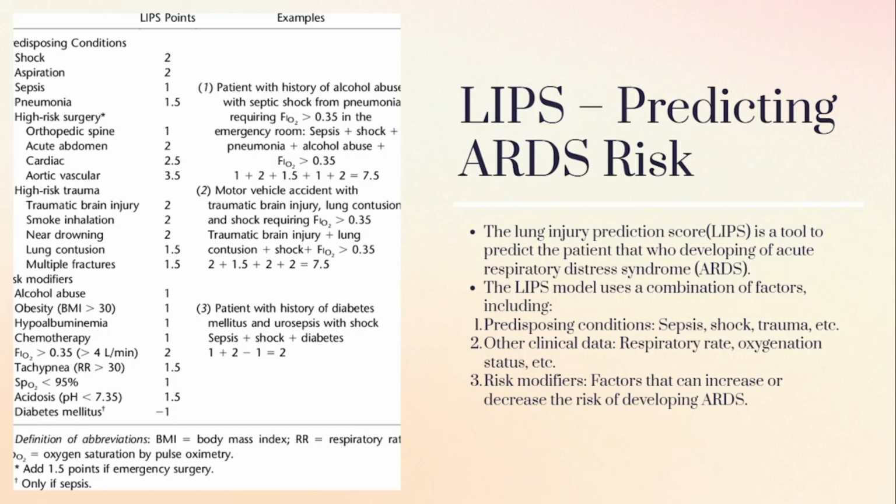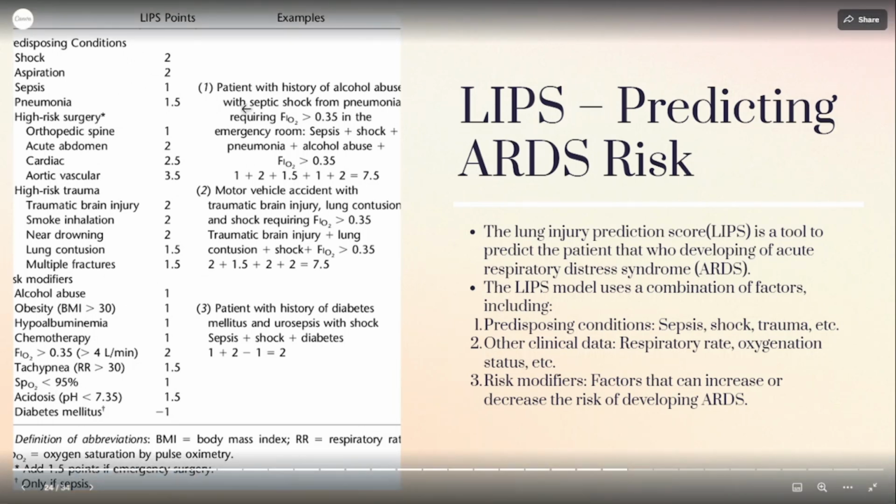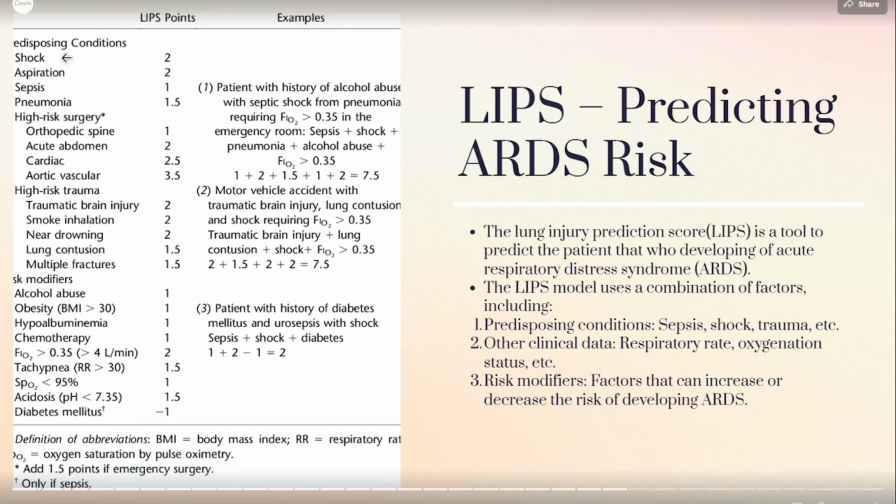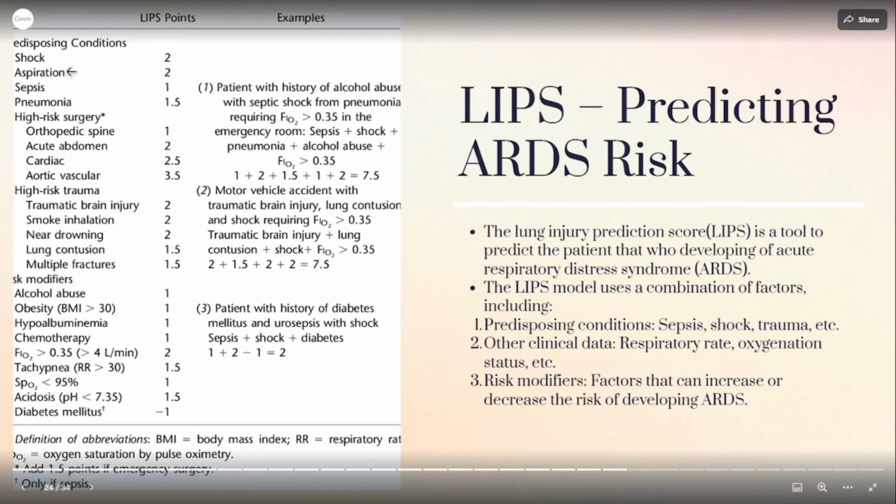This LIPS comes with three factors: predisposing conditions, other clinical data, and risk modifiers. If you see this is the LIPS score, and according to the risk factor, there will be points also. First we'll see the predisposing conditions: shock, aspiration, sepsis, pneumonia and so on.